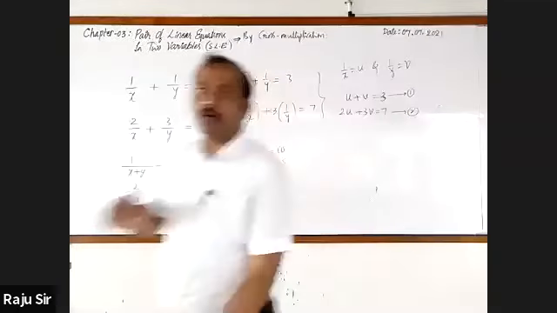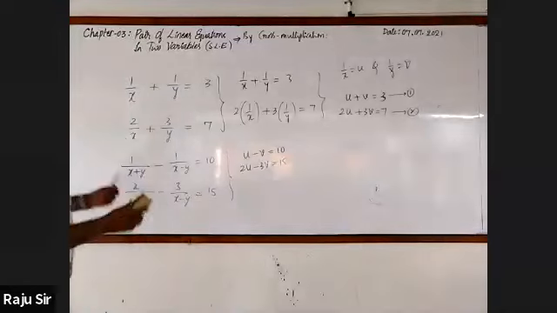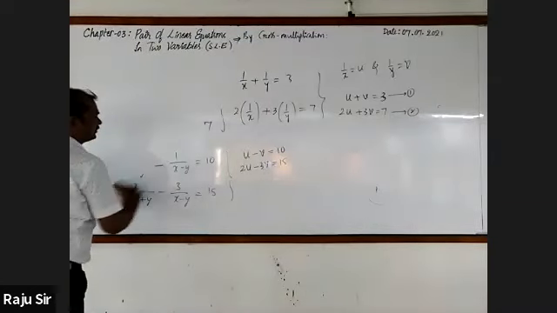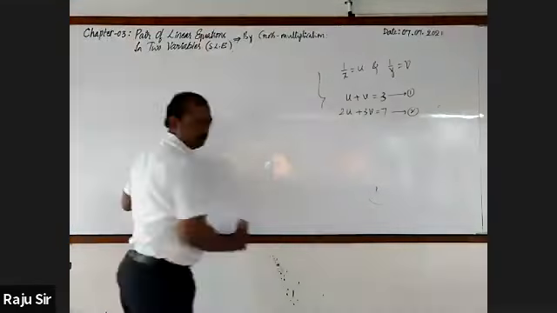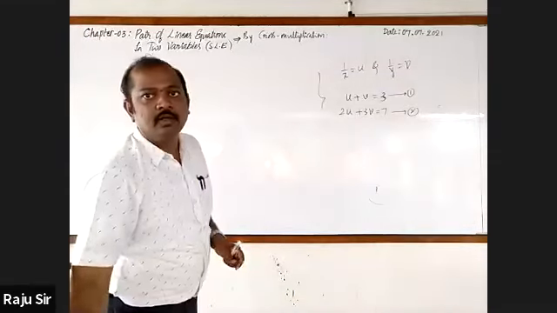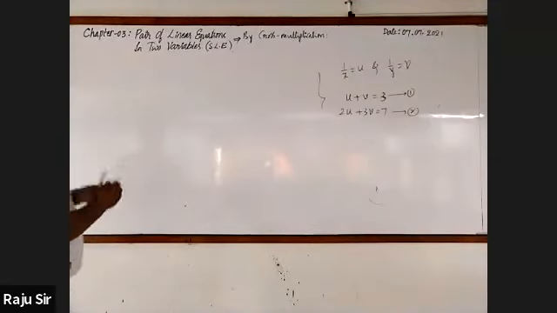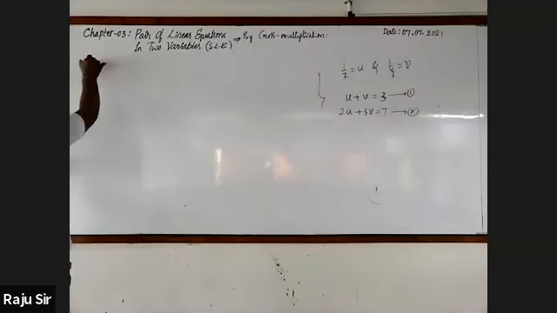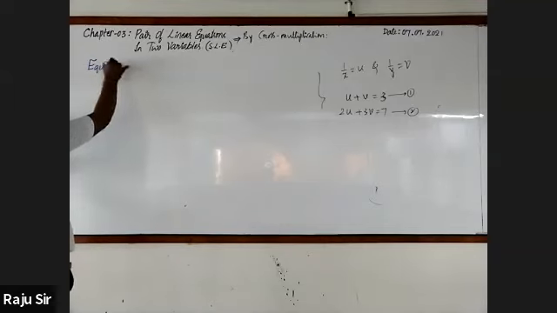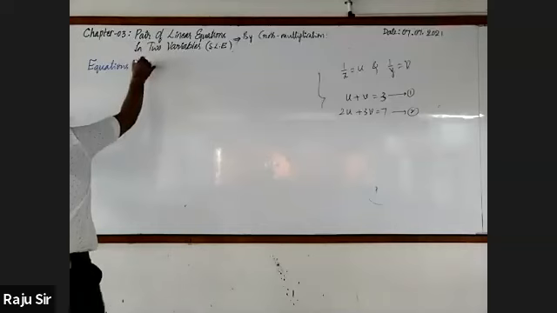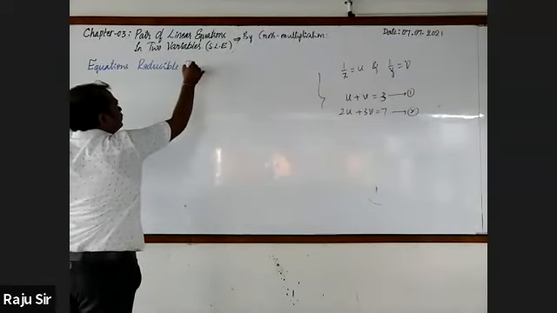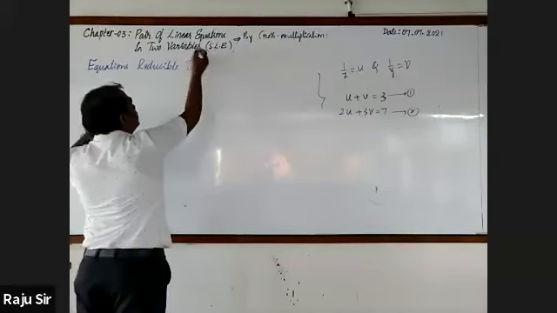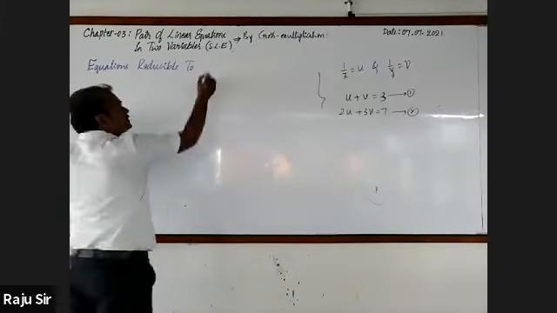Okay. Now let's move on to the concept. Write the side heading: Equations reducible to standard form, or else pair of linear equations in two variables.